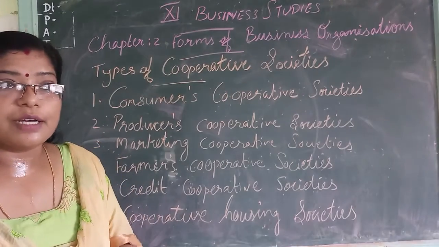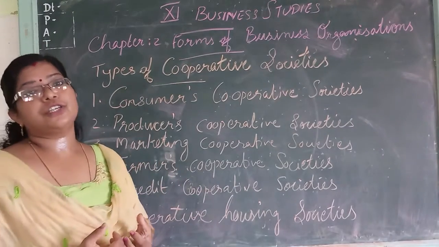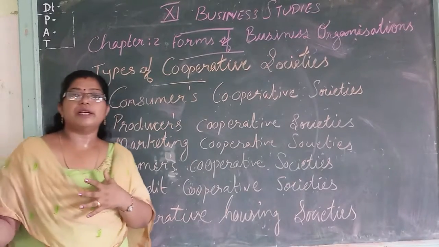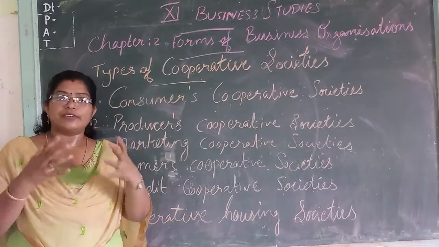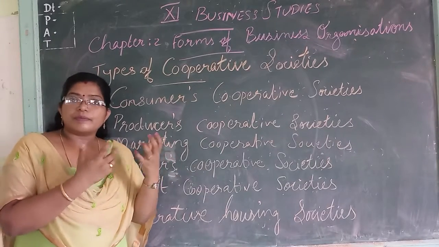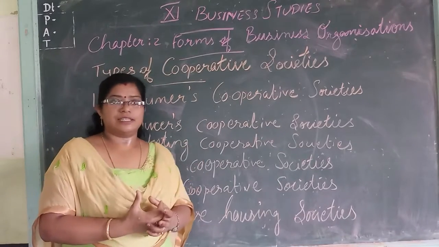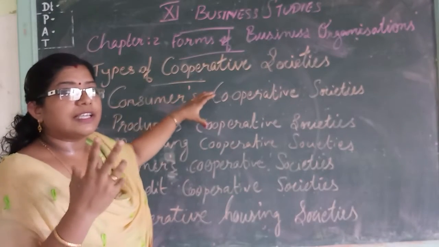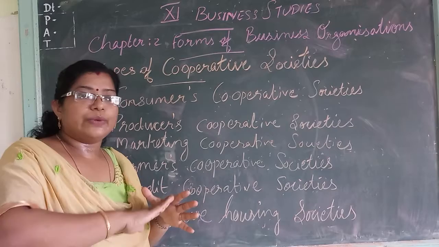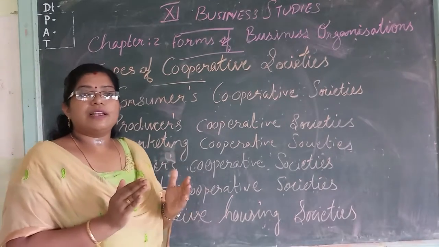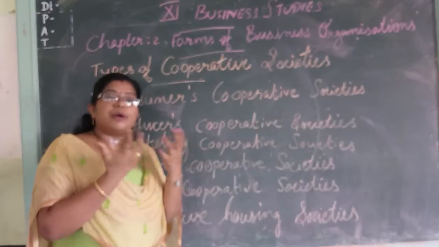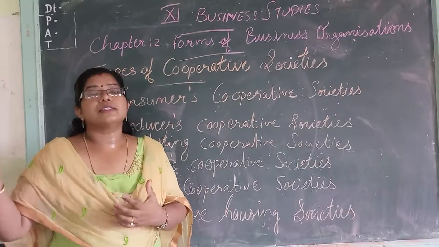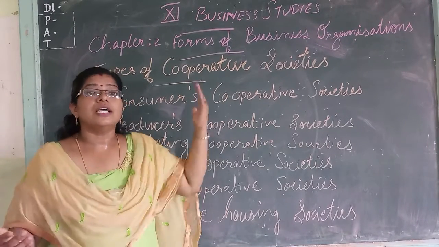One more point is that they purchase bulk quantity from the wholesaler. When we purchase bulk quantity from the wholesaler, definitely we will get products at a lower price, isn't it? So there are 2 ways they can reduce the cost: eliminate the middleman, and purchase bulk quantity from the wholesaler. Then it is sold to the consumers.